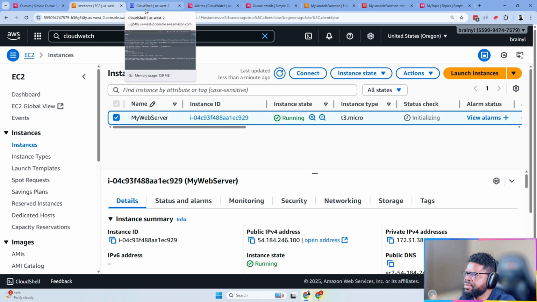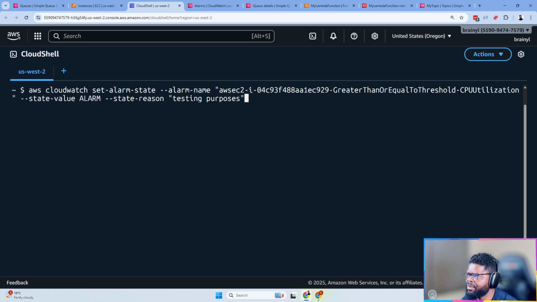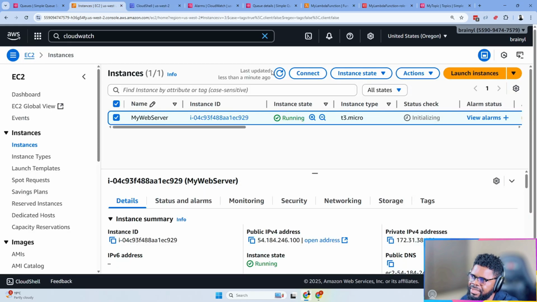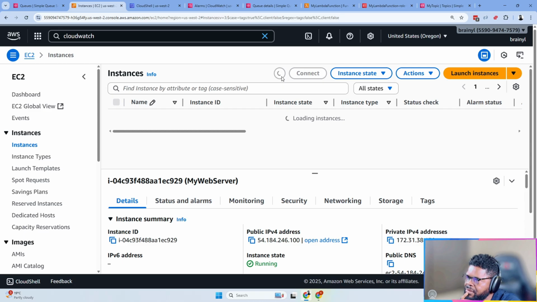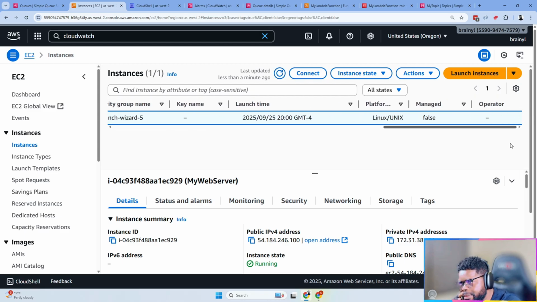So what we just need to go do is that we'll go back to Cloud Shell, right? And clear our screen, and then we run that same command that we ran before, right? So create the alarm again, and then let me stay here and check the instance is here. Maybe we should even wait, let it finish initializing, right? So that we can be sure that it was stopped from our trigger. So let's just give it time, right? It's still initializing. I'm not sure how long it's going to take, but it shouldn't take long.